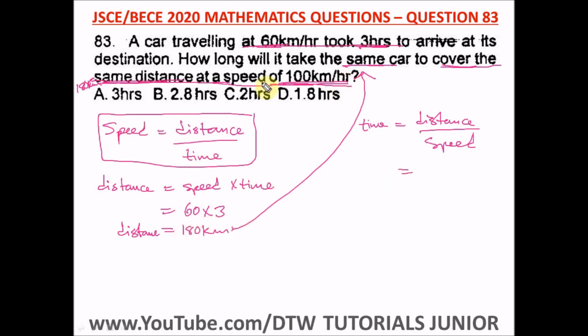So here we're using our distance as 180 kilometers, and our speed as 100 kilometers per hour. So 180, we're going to have 18 divided by 10, that gives us 1.8. So we have 1.8 what? Hours, because it's greater than 1. So this is the time it will take the same car to cover this same distance of 180 kilometers at a speed of 100 kilometers per hour. So this is our answer, and our right option here is option D.